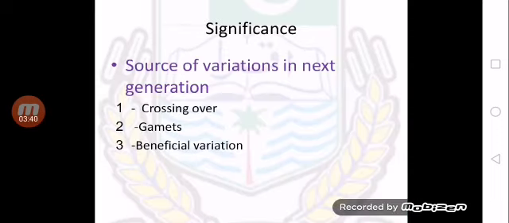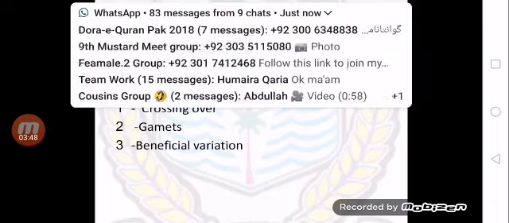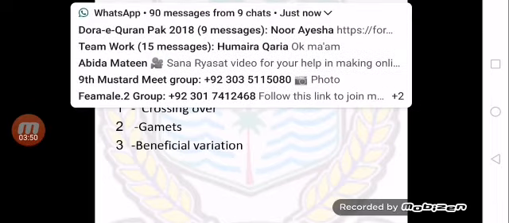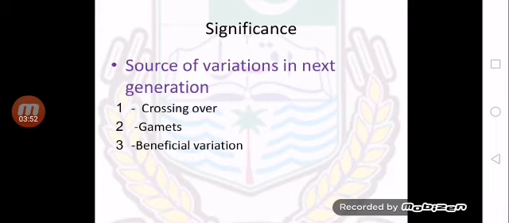Now the second point of significance is production of variation in the next generation. The chromosome pairs of each parent undergo crossing over during meiosis. So daughter cells, that is gametes, have genetic variation.